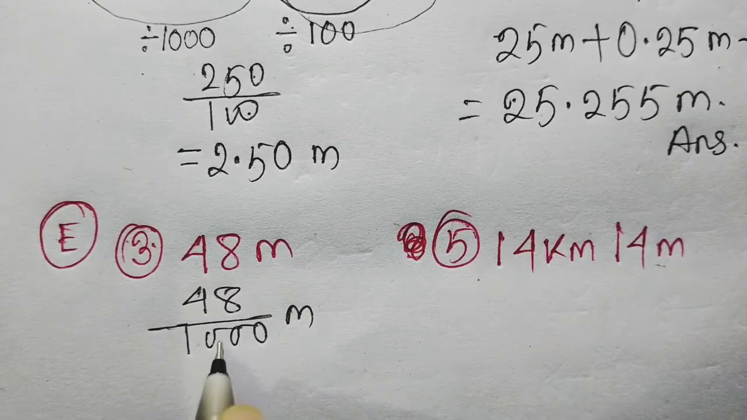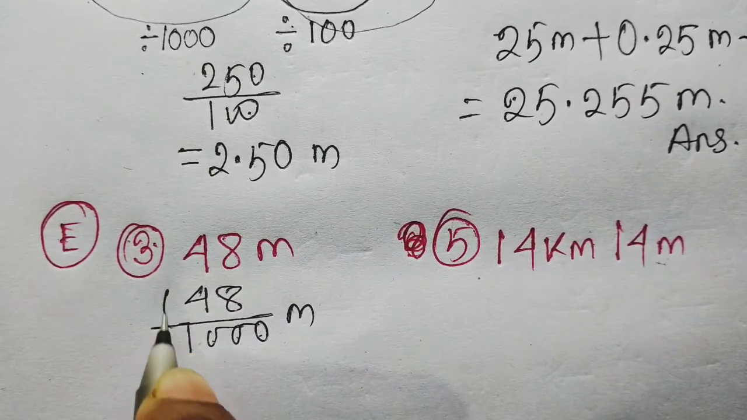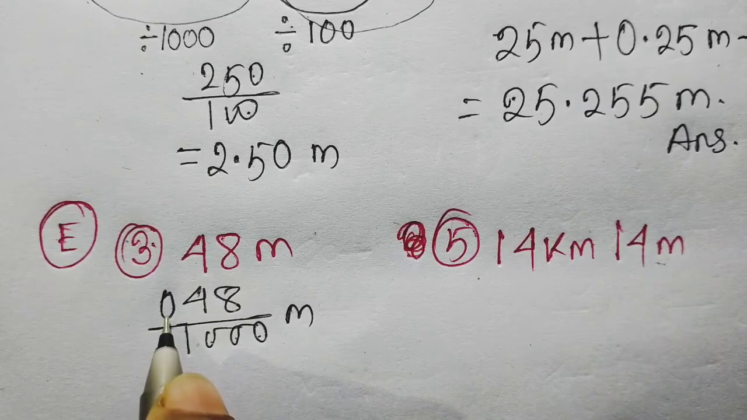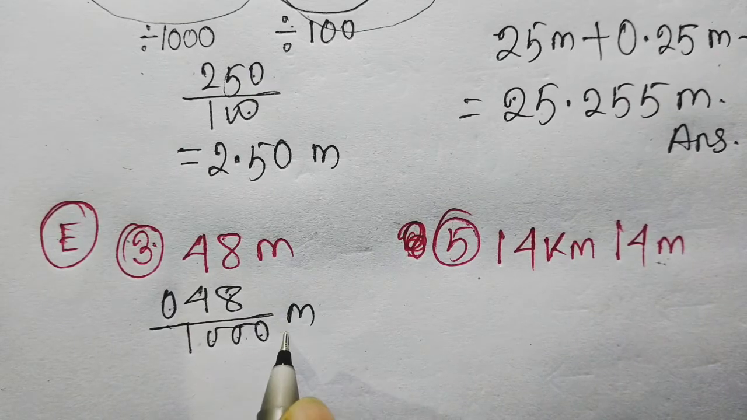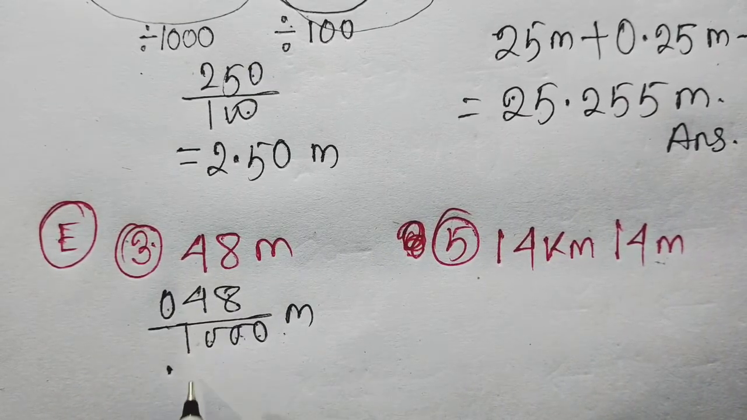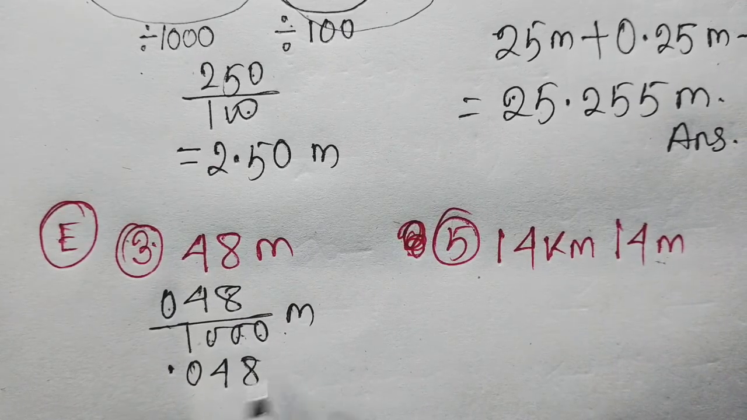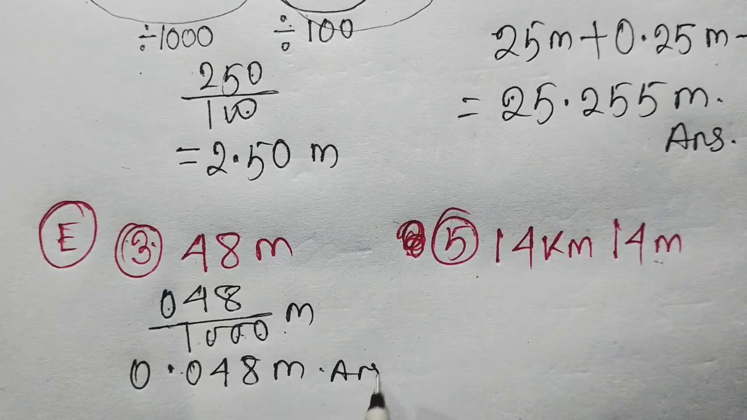Now here are 3 zeros in the denominator after 1. So you have to put extra 0. Now how many digits here? 1, 2, and also here 3 zeros. Now put a point before 3 digits and it's 0.048 kilometer. This is our final answer.